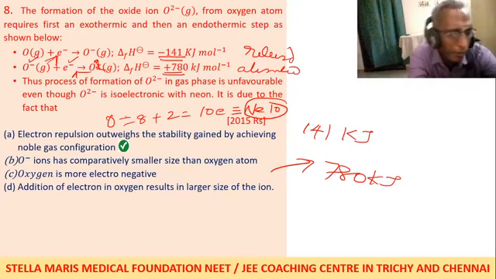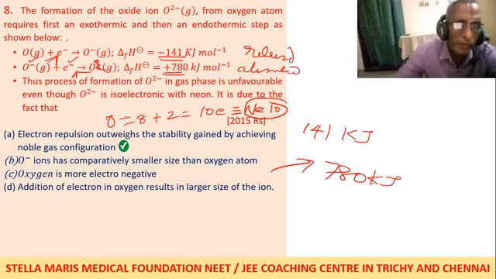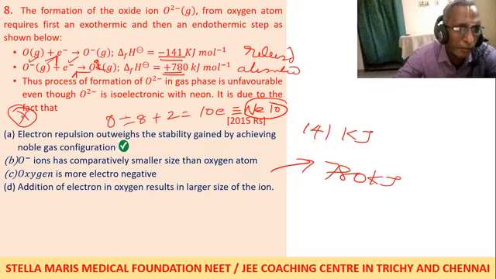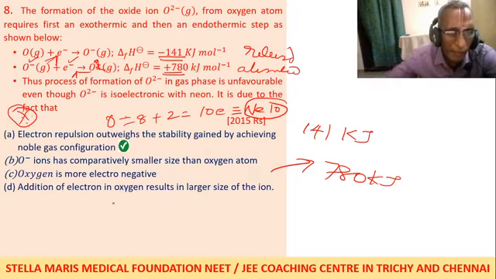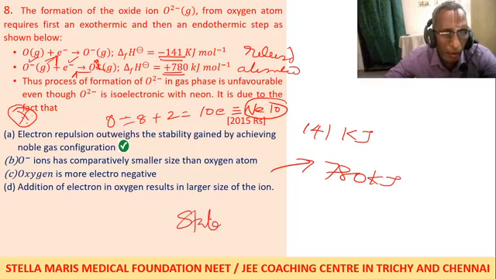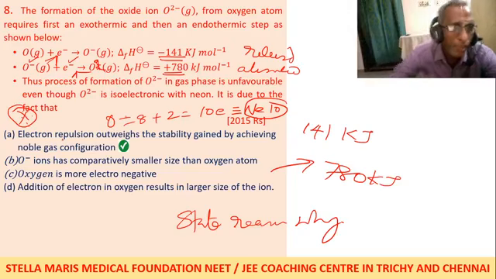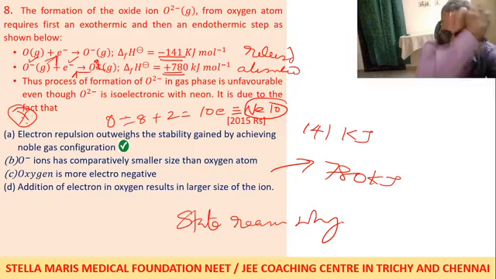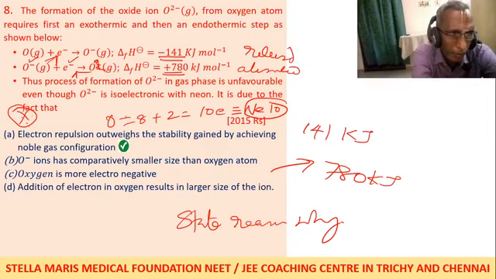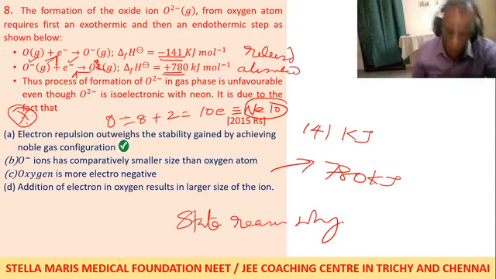So the first choice itself is correct. Everybody, 8th question, make a note. It is important. It will be asked in a different fashion, as a state-the-reason or reason-why question. So the first choice is the answer. This question will be given as multiple choice in this fashion. Next question: why is oxide O2 minus unfavorable even though isoelectronic with the inert gas neon? They will ask two types of question in this.